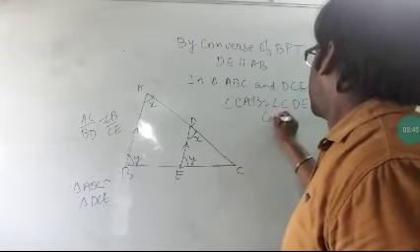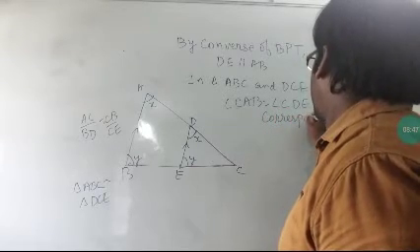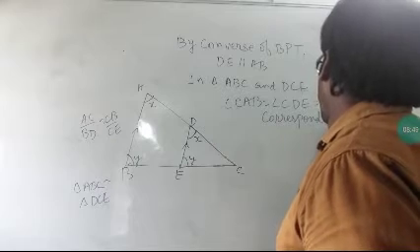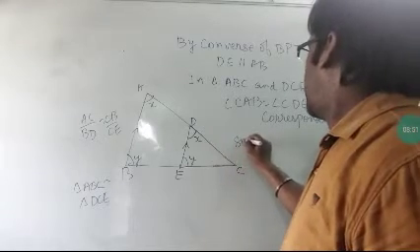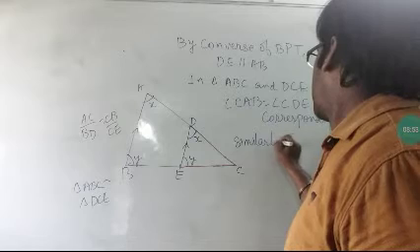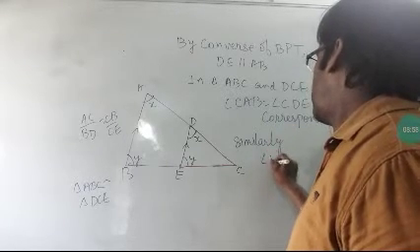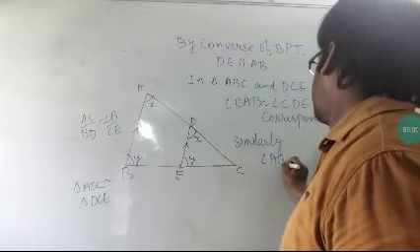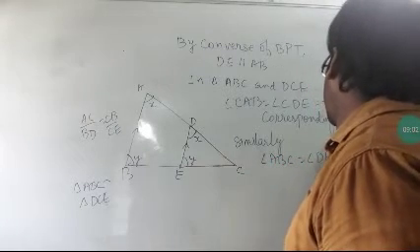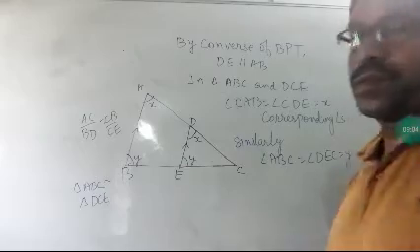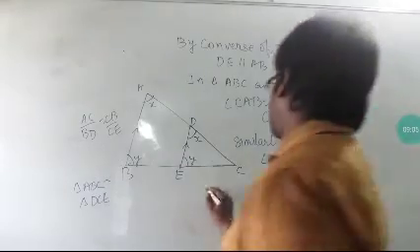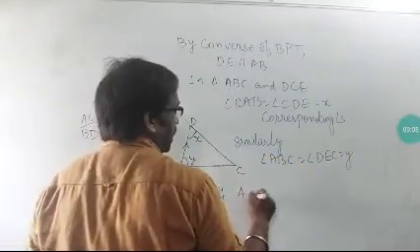The reason is corresponding angles. Similarly we can prove that angle CBA is equal to angle CED. So now two angles are equal in a triangle.